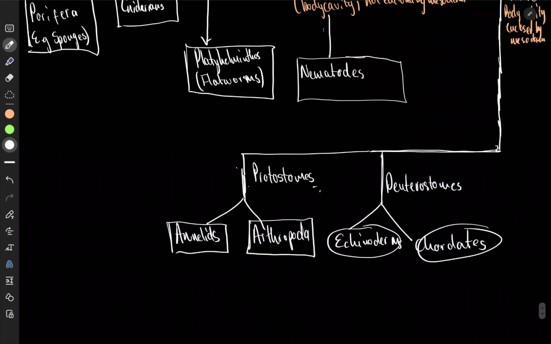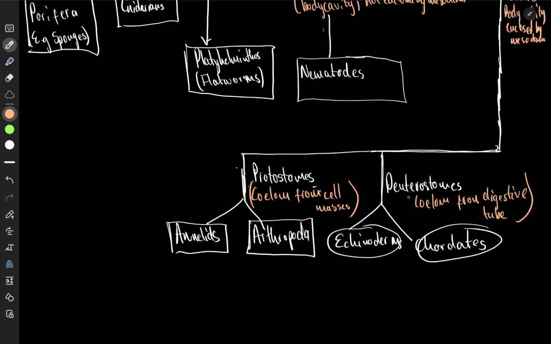So we know that when we say protostomes, we can put one thing. You can also say that the coelom comes from the cell masses. And in deuterostomes, the coelom comes from the gut or digestive tube.